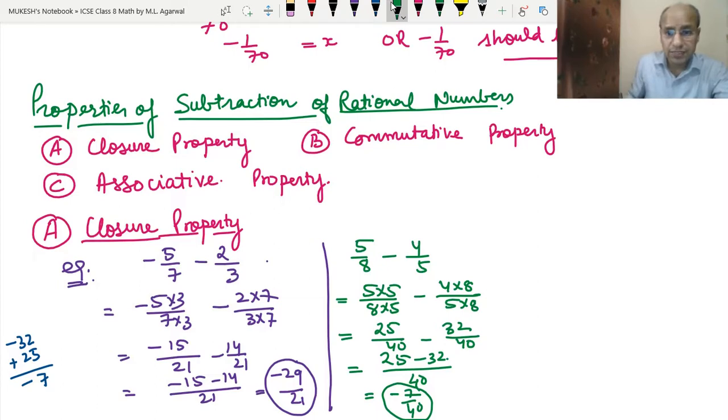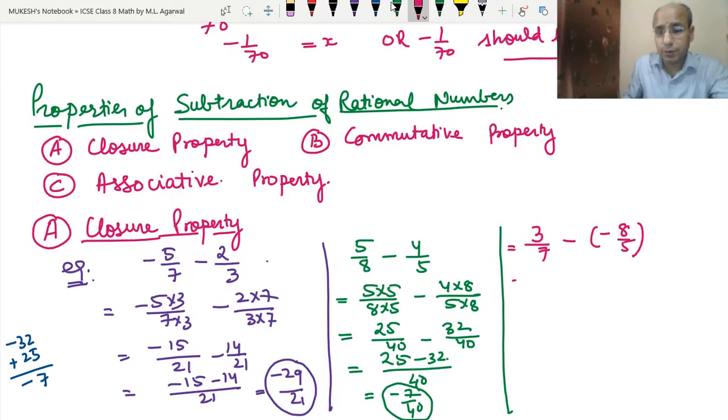Now let's take the third one. One more example, 3 upon 7 minus minus 8 upon 5. As I told you in the previous example also, if this number is also minus, when we open the brackets it becomes a positive sign, plus 8 upon 5.